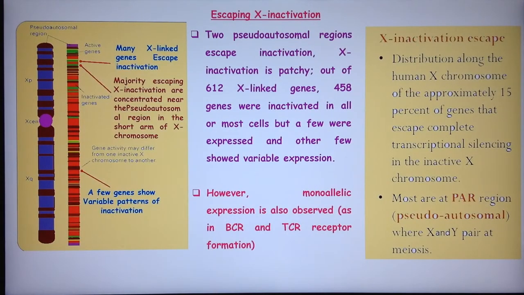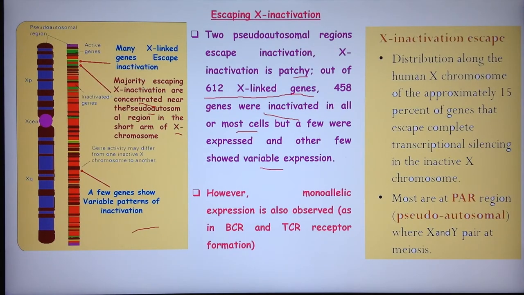Now, some genes escape X inactivation. Though X inactivation occurs throughout the chromosome, some parts of the X chromosome escape it. The majority of genes escaping X inactivation are concentrated near the pseudo-autosomal region in the short arm of the X chromosome, and a few genes show a variable pattern of inactivation. X inactivation is also patchy: out of 612 X-linked genes, 458 were inactivated in all or most cells, but a few were expressed and a few others showed variable expression.